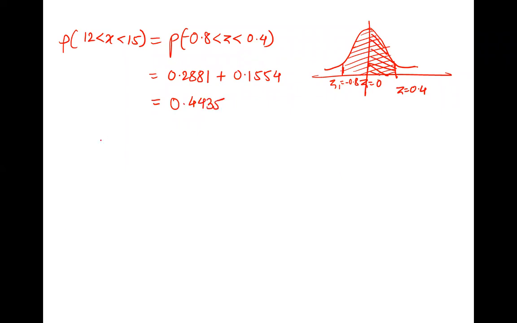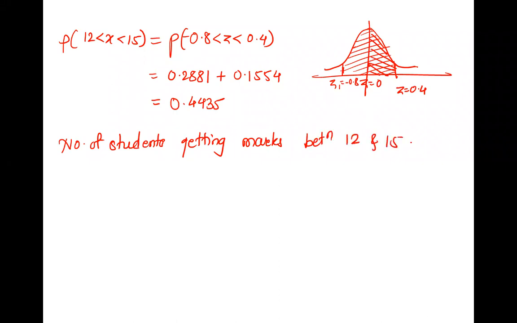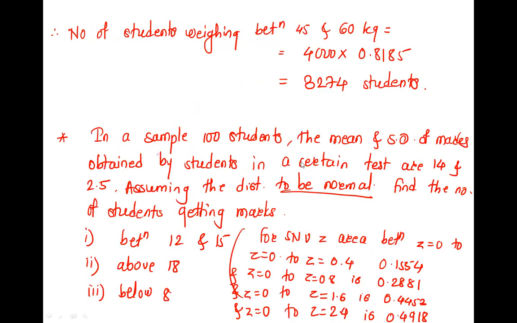Right. So we got the probability. But the question is not just the probability, it is the number of students. The number of students getting marks between 12 and 15 is equal to N into probability. We know that. So what is N? Capital N? 1000. Right. So 1000 is given. Isn't it 1000?